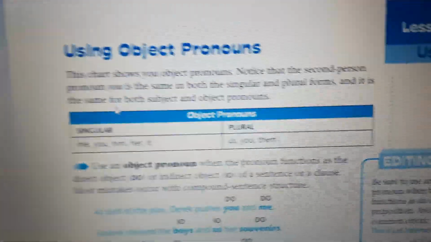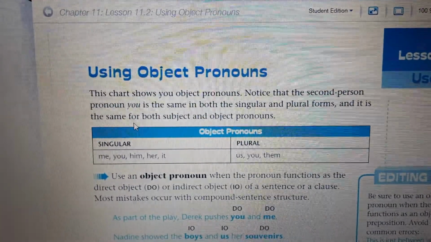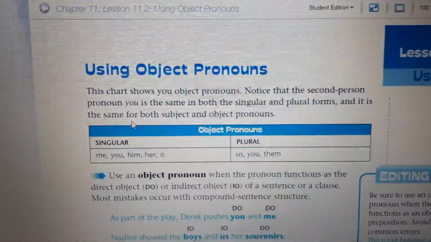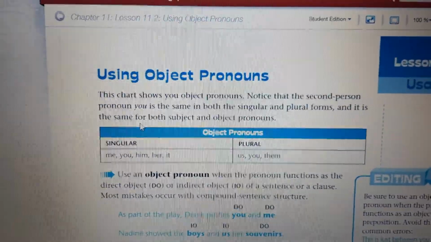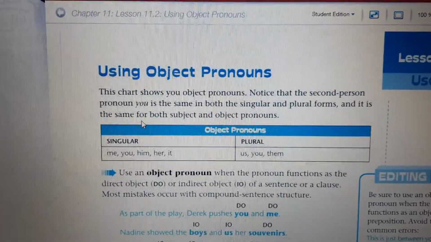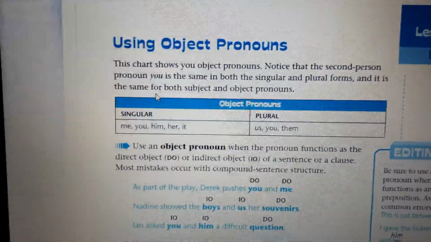First, let's see here. This chart shows you object pronouns. Notice that the second person pronoun you is the same in both the singular and plural forms, and it is the same for both subject and object pronouns, okay?